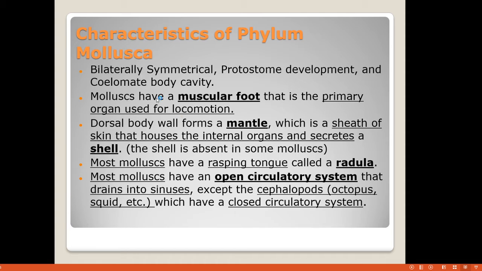Then mollusks have a muscular foot, and they use that foot for locomotion. The dorsal body wall forms a mantle, which is a sheath, a covering for the internal organs. Most mollusks have a rasping tongue, the sensory organ, which they call the radula. Most mollusks have an open circulatory system that consists of sinuses, except the cephalopods, like the octopus, which have a closed circulatory system.